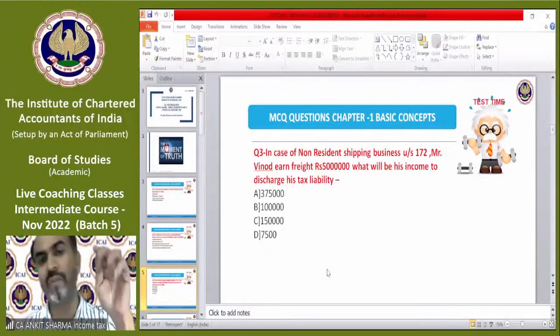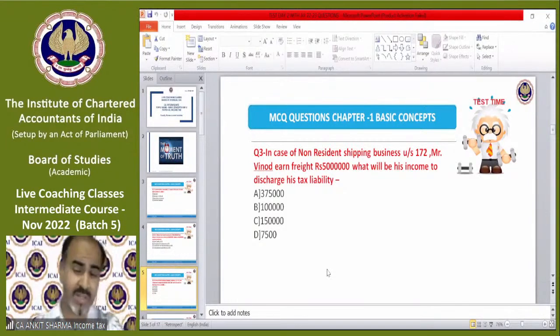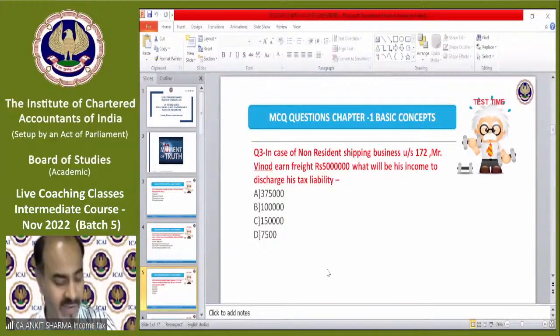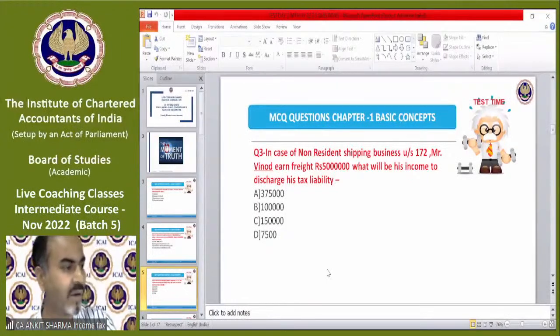The provision was that 7.5% is going to be the income, not the tax. We are not asking about the tax. We are asking about the income. So 7.5% is going to be treated as your income. That means 3,75,000. Option A is the correct option. Almost every student has given me the correct answer A. Nobody has given me any other option. That's really encouraging. Thank you so much.